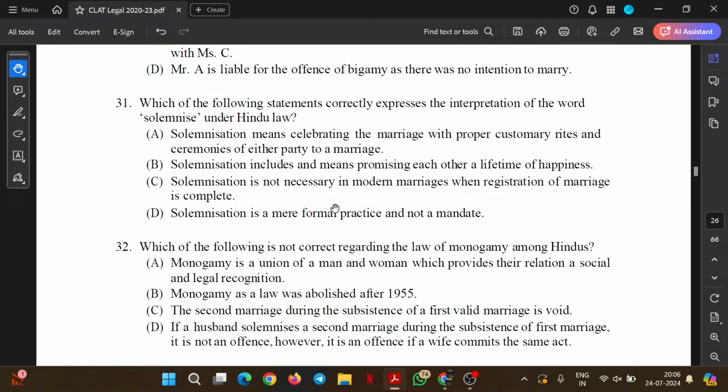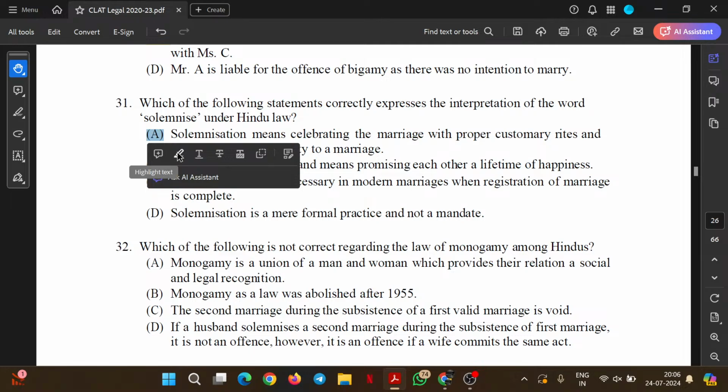Solemnization is a mere formal practice and not a mandate. No, as we have been told in the later part of the paragraph, solemnization is important for marriages to conclude. So we cannot state that it is an unimportant ritual.